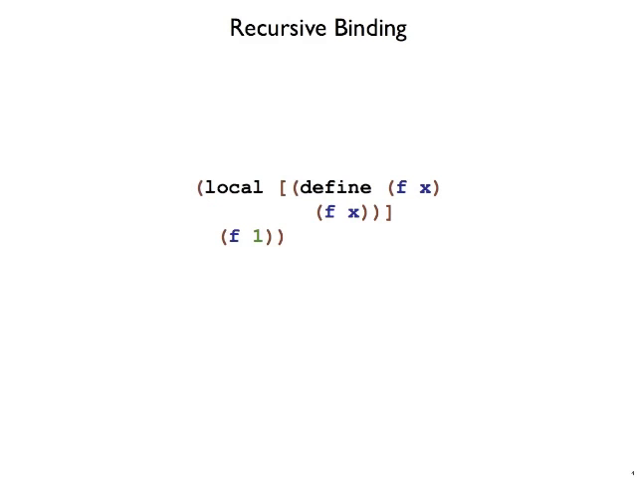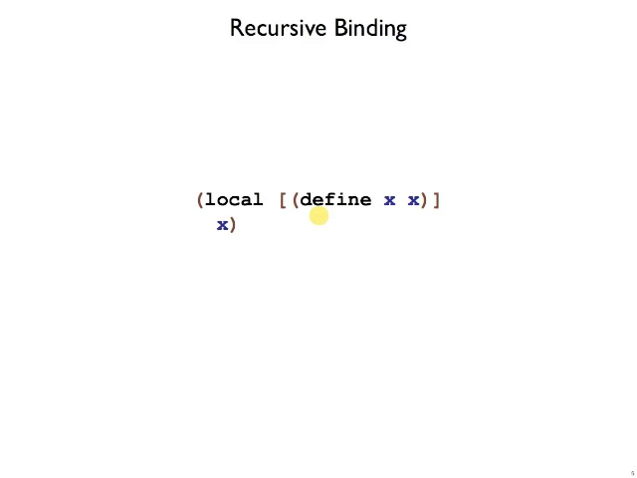A difference between let and local is that local is a recursive binding form. If I tried to let f be a function that calls f again, the f wouldn't be available. But with local, this f is bound as a recursive function, and so it can call itself. And then I can call that function with 1, which makes it go into an infinite loop, calling itself with 1. Now, infinite loops are not particularly useful usually, but the fact that we can make an infinite loop also means we can make the factorial function or the function that traverses a list and so on.